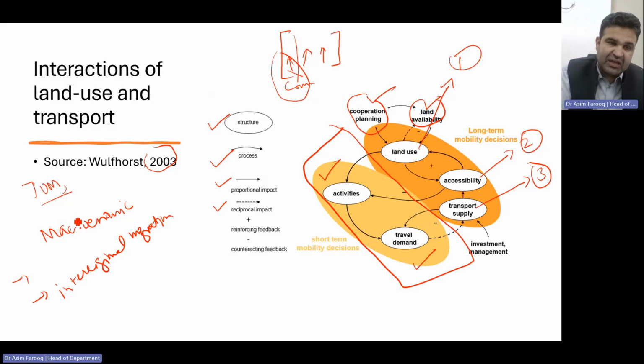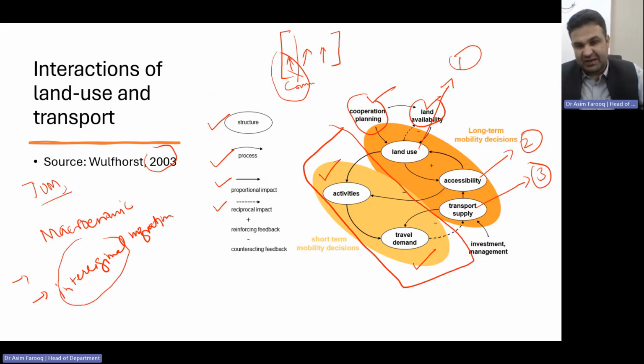And then we have interregional migration from rural to urban areas. As a result, we create more activity. So according to that specific figure, there is an increase in land use.